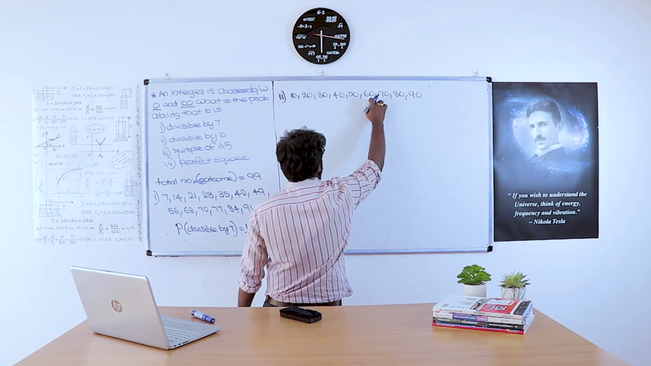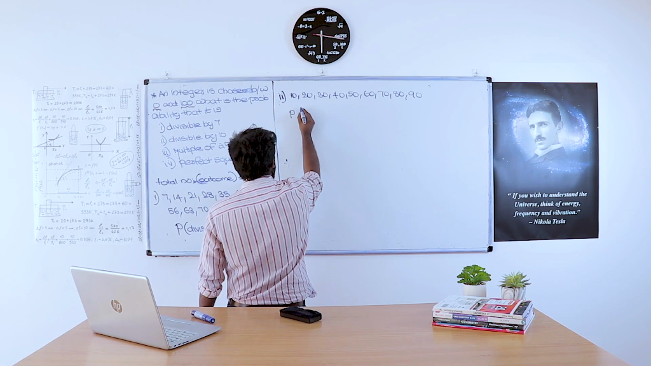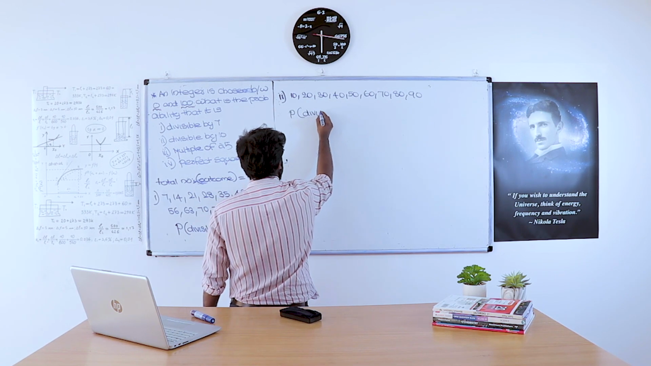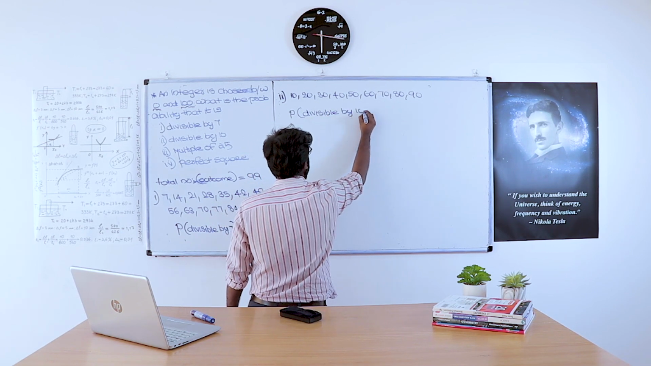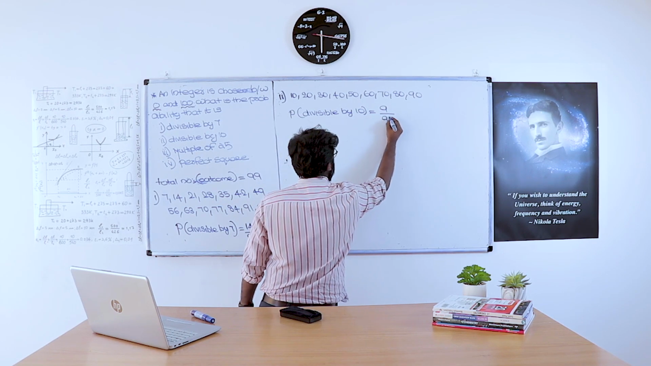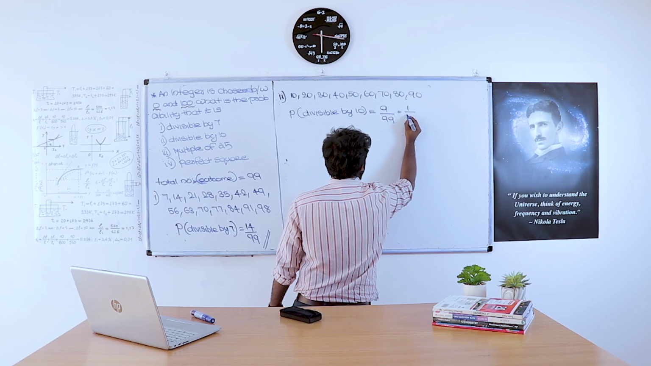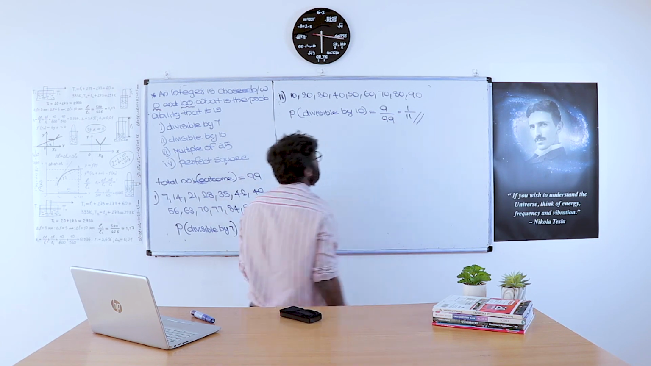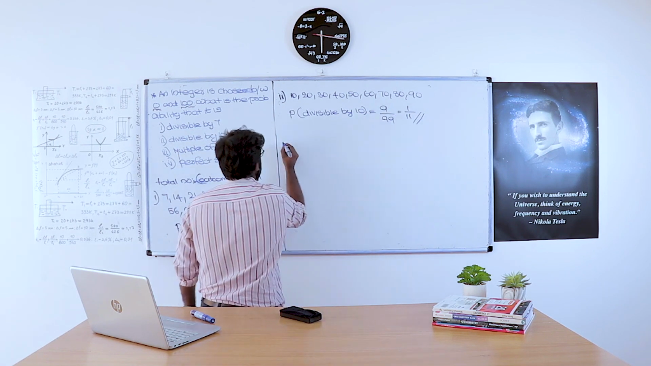Therefore, we will take up to 90 only. 1, 2, 3, 4, 5, 6, 7, 8, 9. So the probability of getting a number divisible by 10 equals 9 by 99, that is equal to 1 by 11. 1 into 9, 9. 11 into 9, 99.